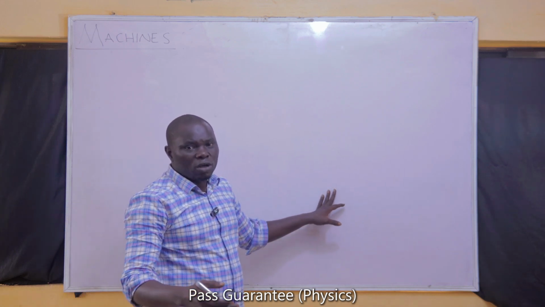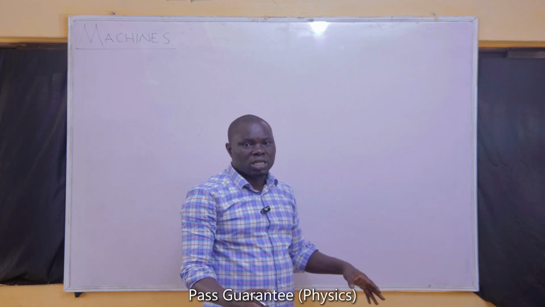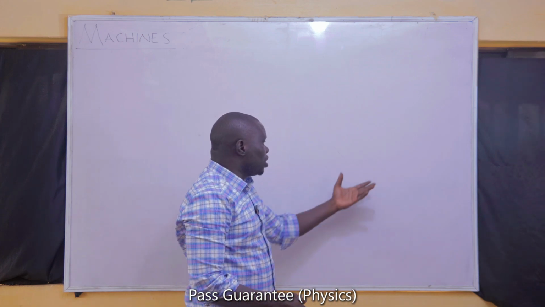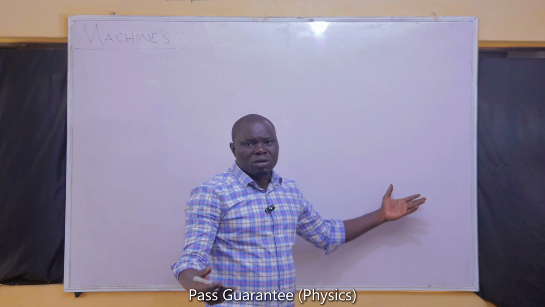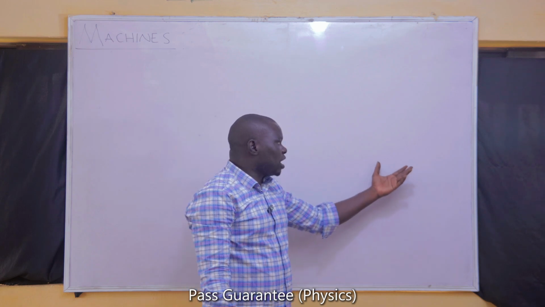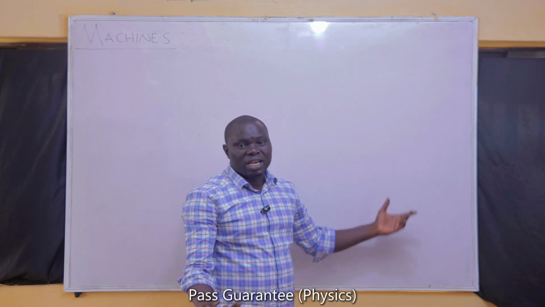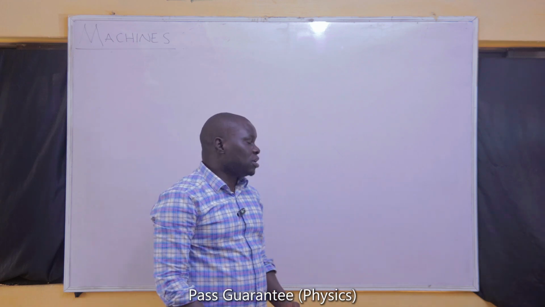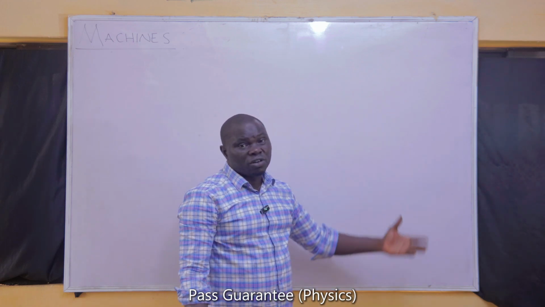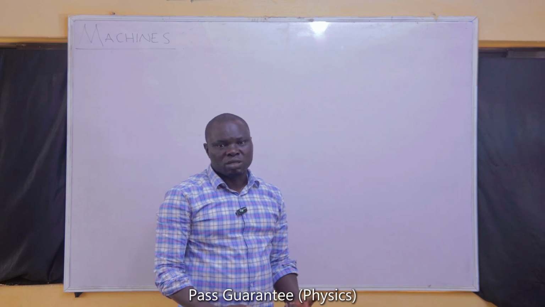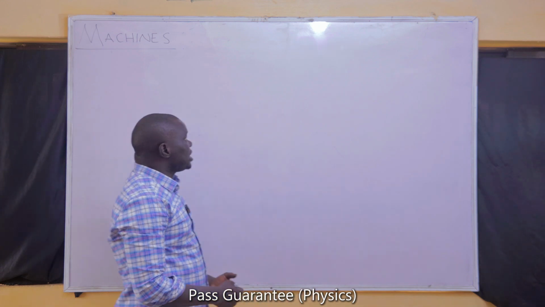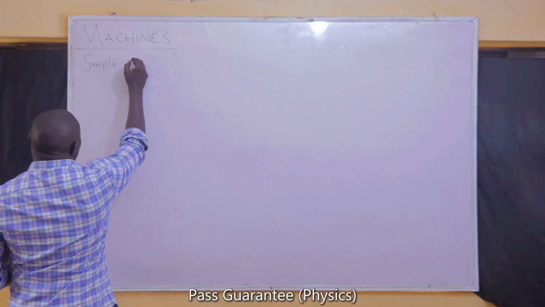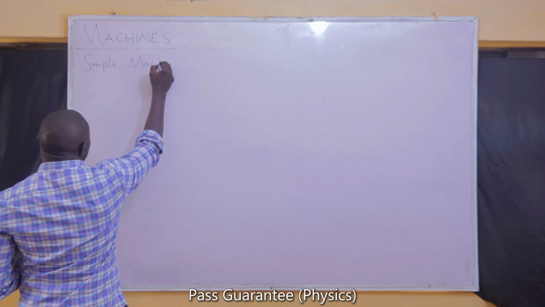When we have more than two simple machines embedded in one, we have a complex machine. For example, most machines that we have around are actually complex. A motor car is a complex machine. It has so many simple machines that make up its parts. Something even as small as a bicycle is a complex machine. But we are going to look at simple machines for now.